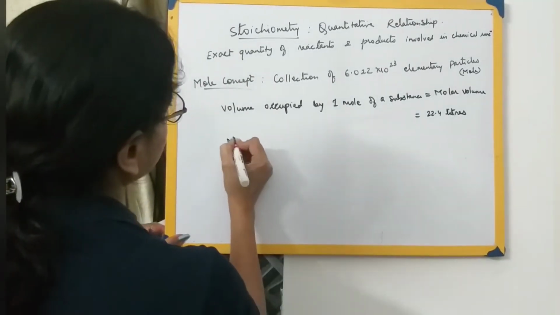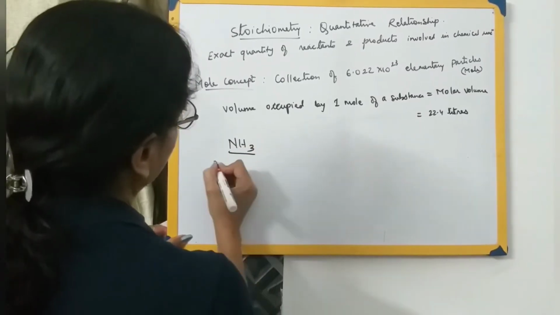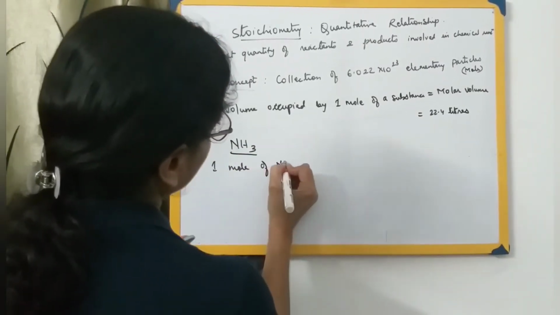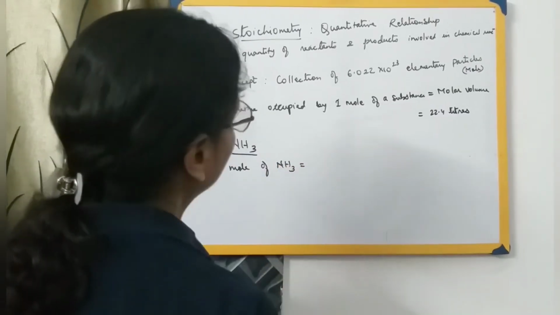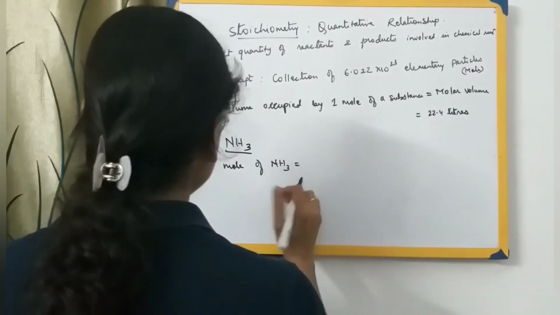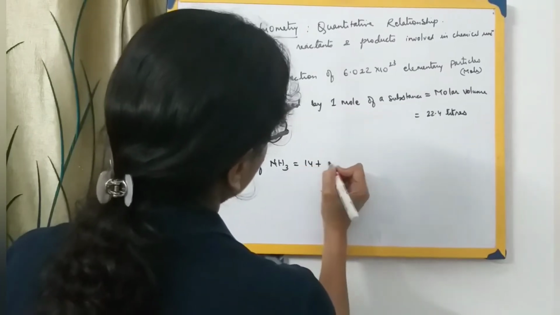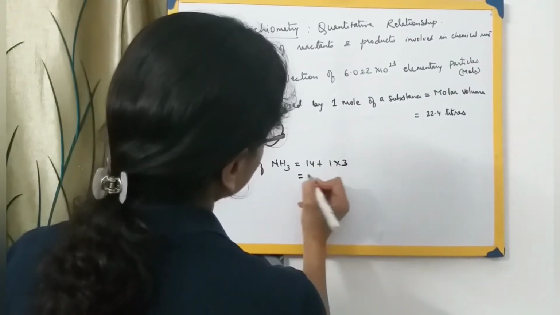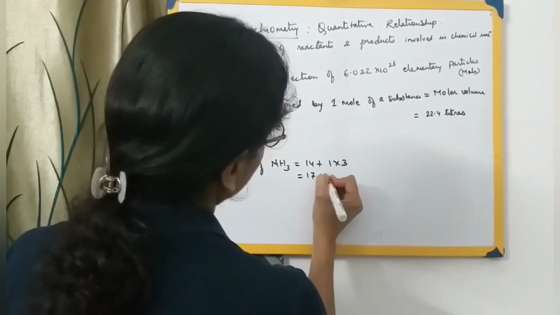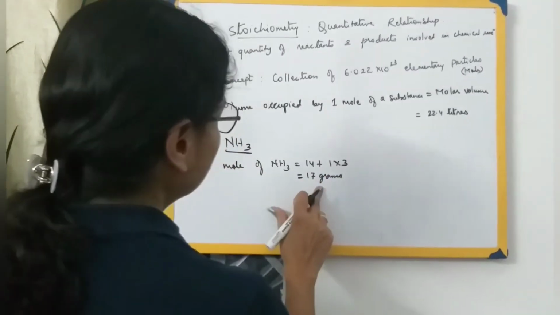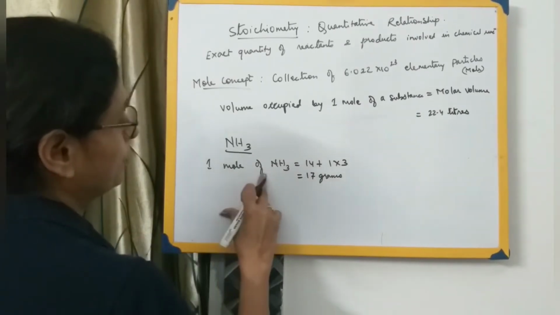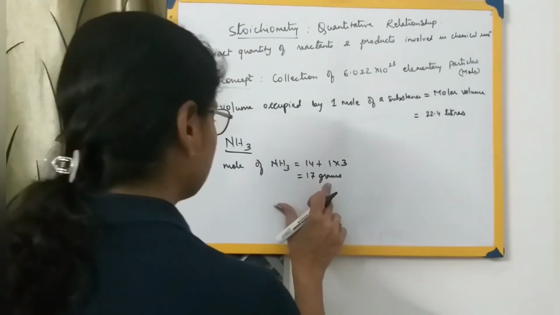Ammonia. So 1 mole of NH3 is equal to how many grams? Nitrogen we know is 14, plus hydrogen 1 into 3, that is equal to 17 grams. So 17 grams of ammonia is equal to 1 mole, or we can say 1 mole of ammonia is equal to 17 grams.